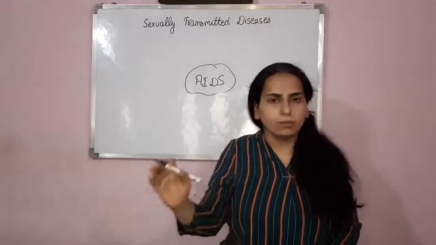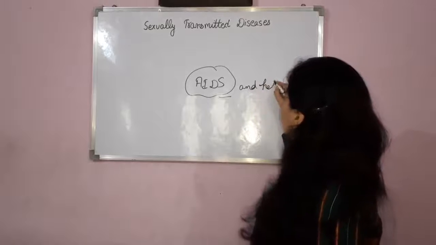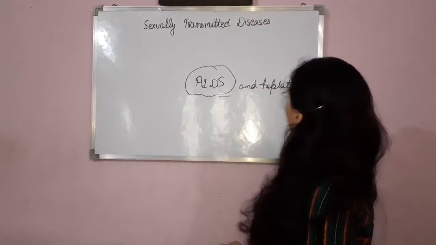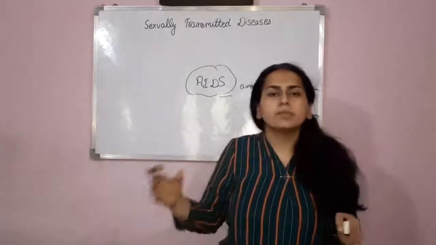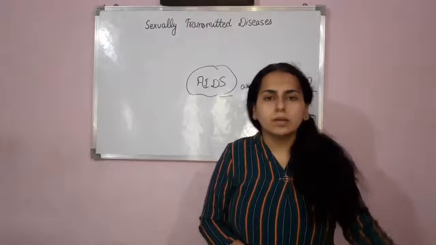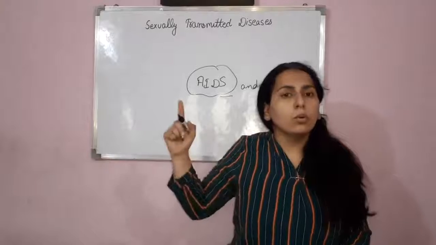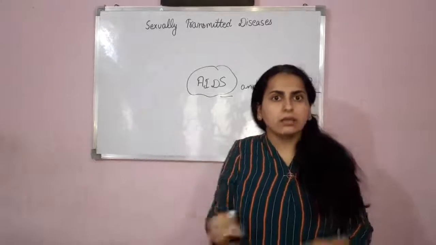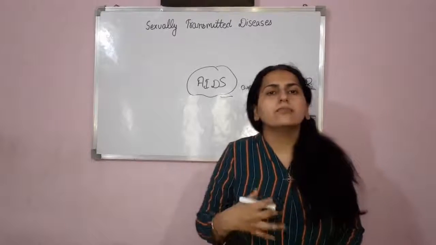acquired immunodeficiency syndrome. Now, if I talk about AIDS and hepatitis B, no doubt these two diseases are transmitted through sexual intercourse with an infected person, but there are some more ways through which these two diseases can also be transferred.